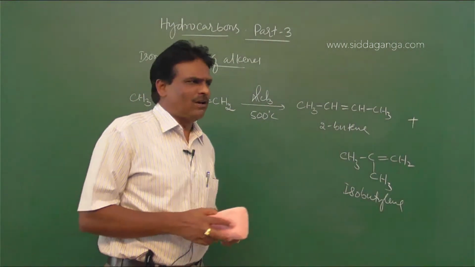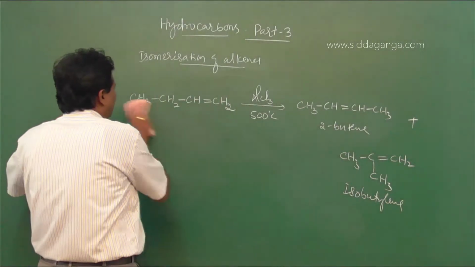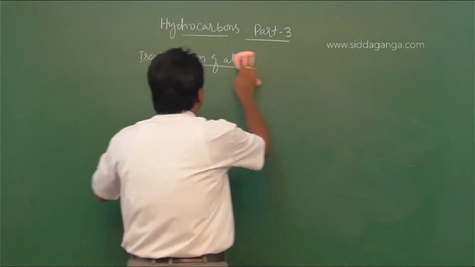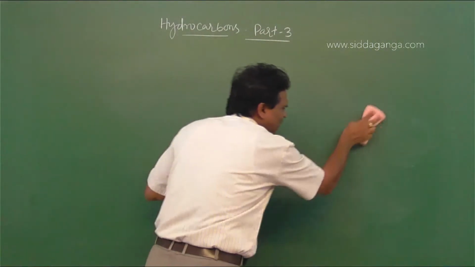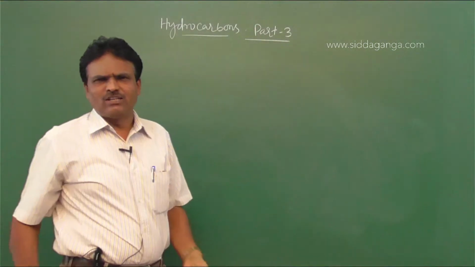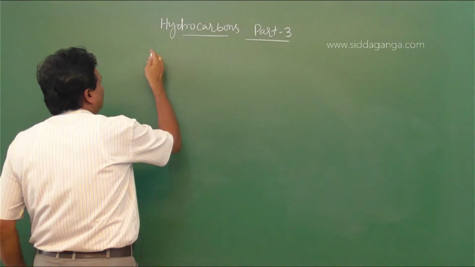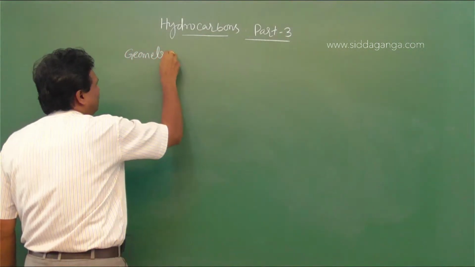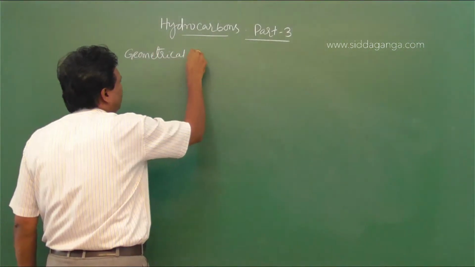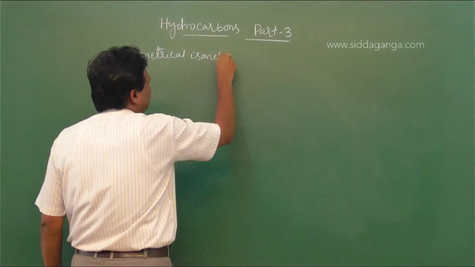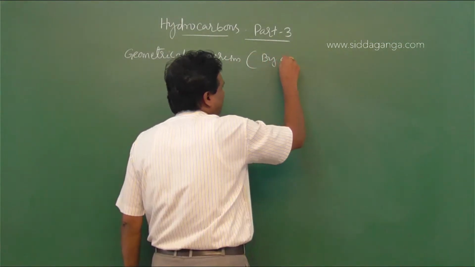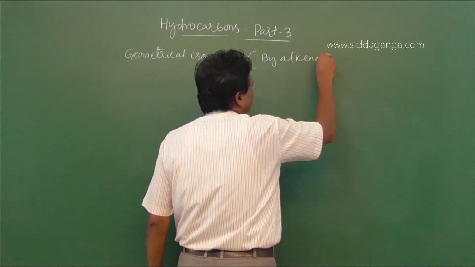Then another one is configurational isomerism. In case of alkanes, conformational isomerism can be observed. But in case of alkenes, configurational isomerism. That is also called geometrical isomerism. Geometrical isomerism is exhibited by alkenes.